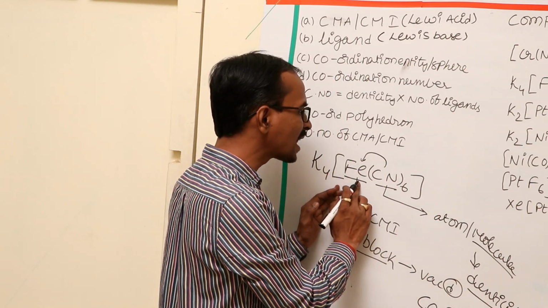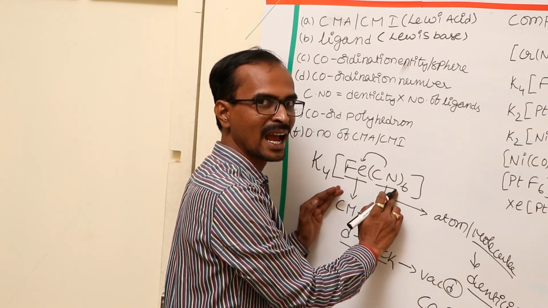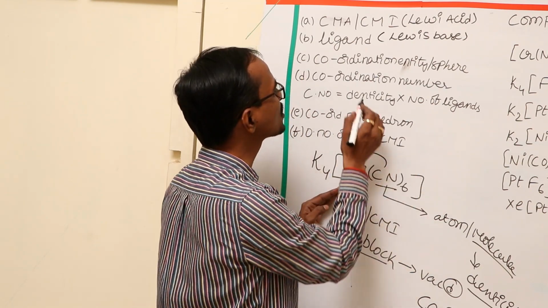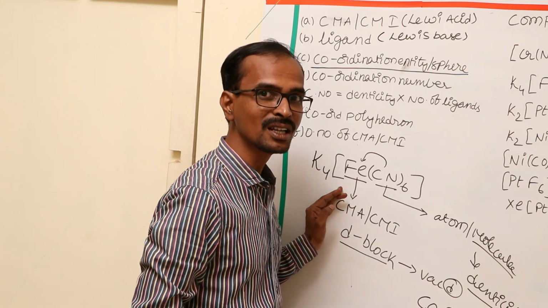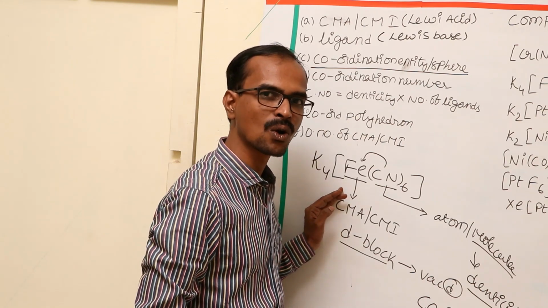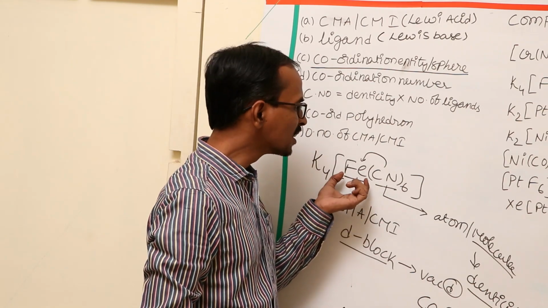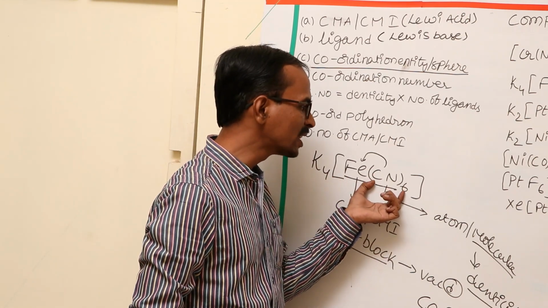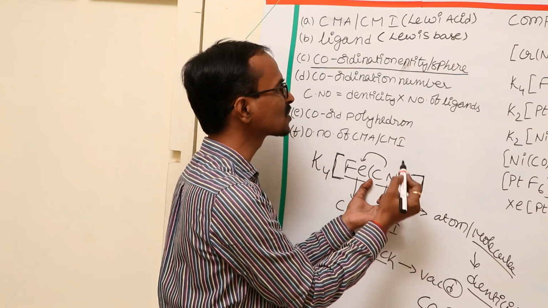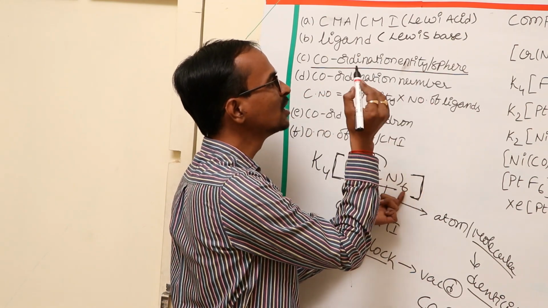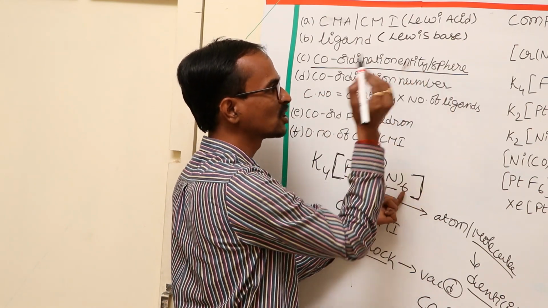The central metal atom along with the ligands carrying charge is called the coordination entity or coordination sphere. That means the central metal atom along with the ligands, represented in a square bracket, is called the coordination sphere.